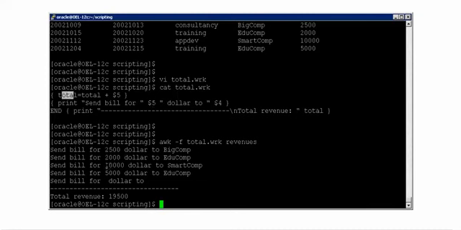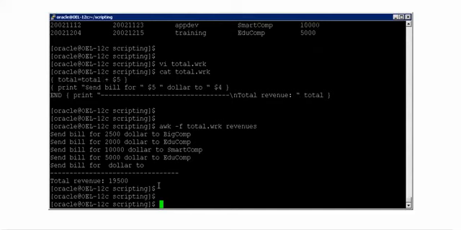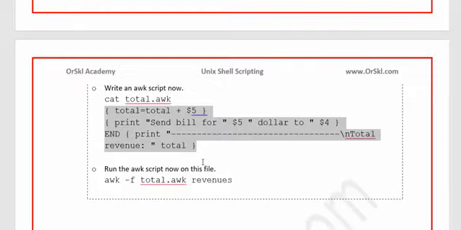Third line when it processes, 10,000 plus 4,500, that is 14,500. And when fourth line completes processing, the value is 14,500 plus 5,000. After it completes all this cycle, at the end I am asking to print this value of total, so it is 19,500. This is how you can define your own variables, and also you can ask the variables when to actually be participated in the loop. So it can keep adding, and it can be functional like this.